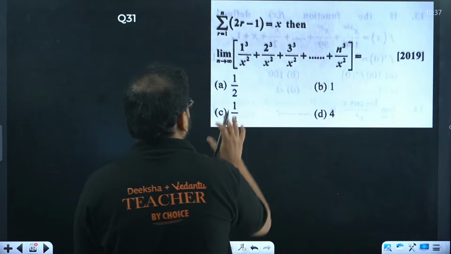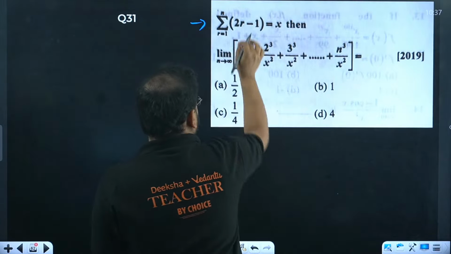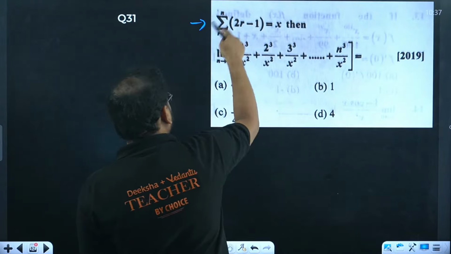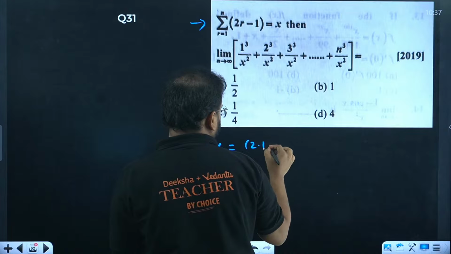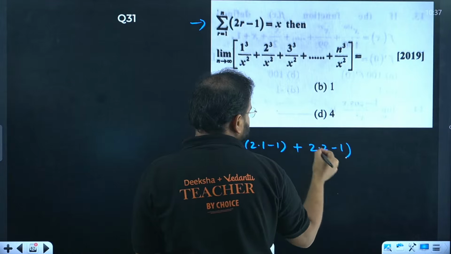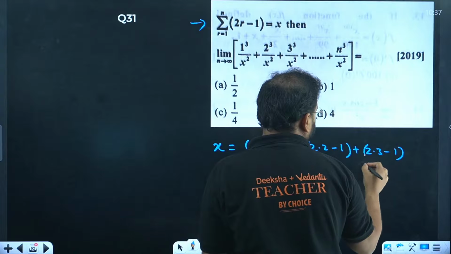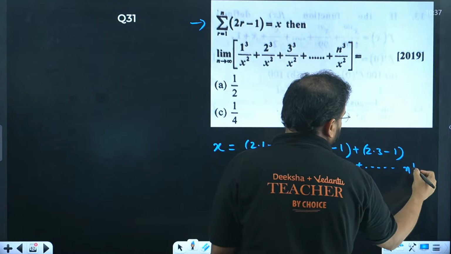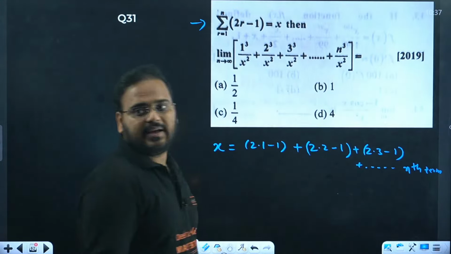Let me proceed then. So in this particular question, first of all, we're going to start over here. If I start writing the expansion, let me write this. x equals, if I put r as 1, I'll get 2 into 1 minus 1, plus 2 into 2 minus 1, second term, plus 2 into 3 minus 1, plus so on, all the way till nth term. That's the expansion over here.